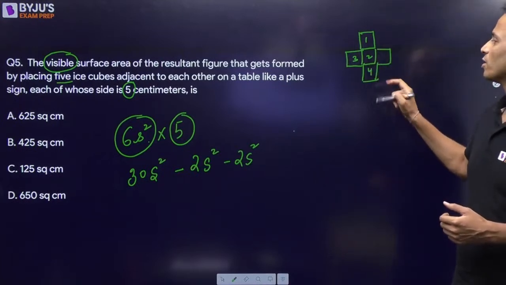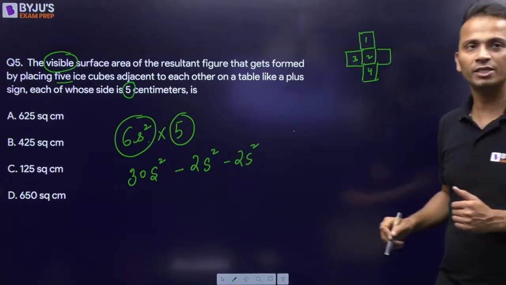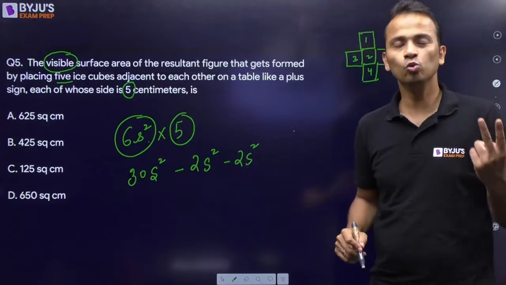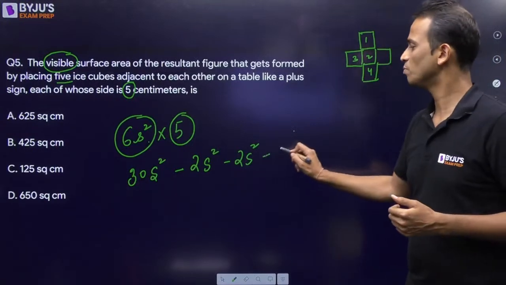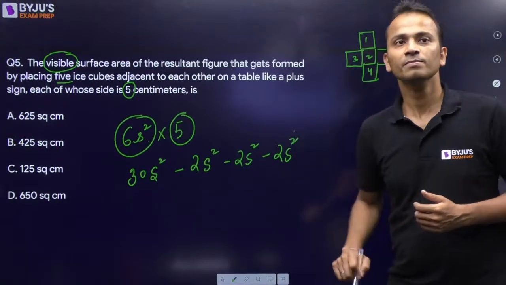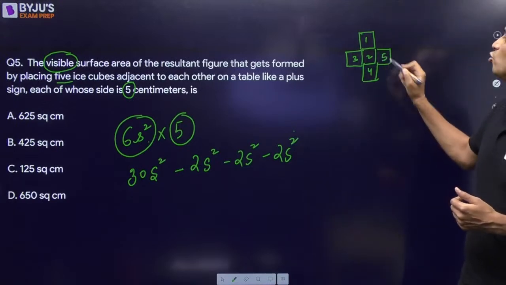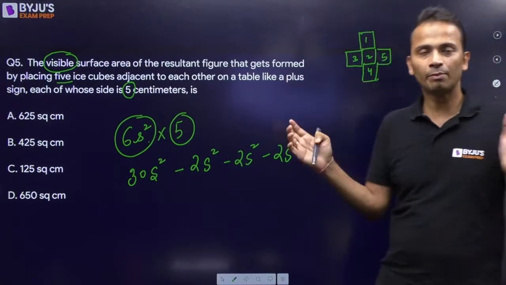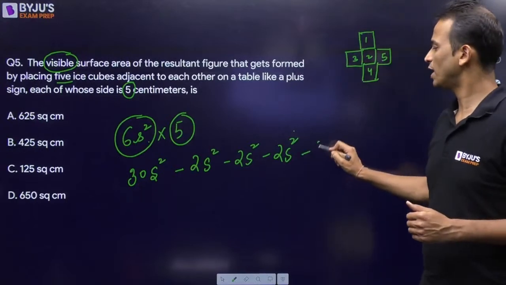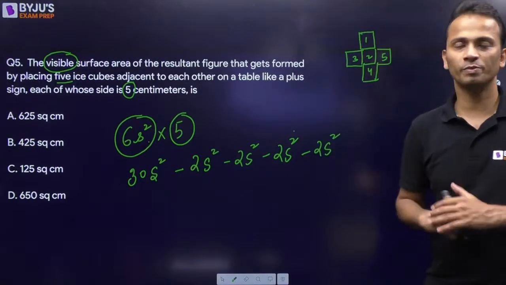Cube number 4 and cube number 2 are pasted, so minus 2s square. And then cube number 5 and cube number 2 are pasted together, so 2s square will also be removed.